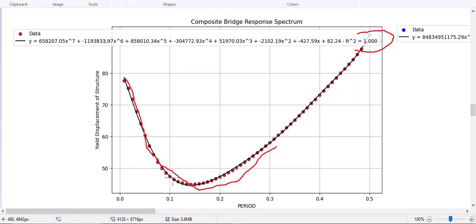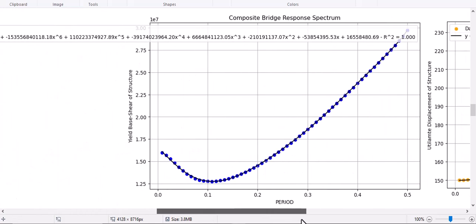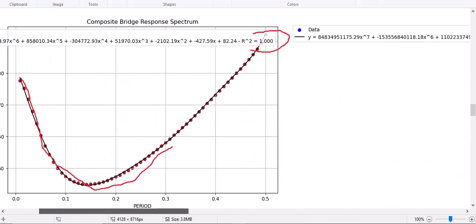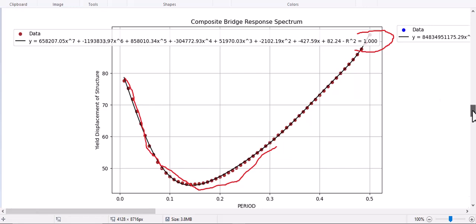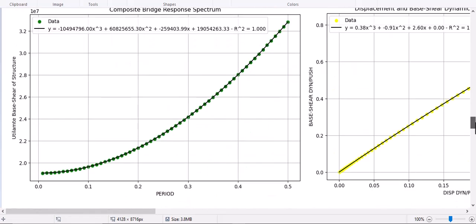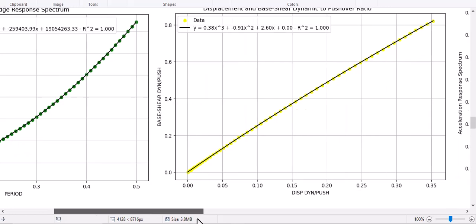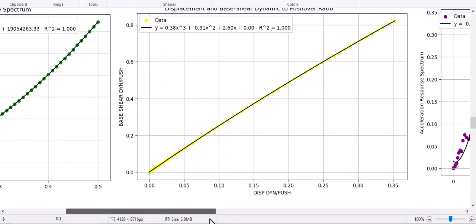And also you see guys in here, yield base shear of structures, U shape of the structures outputted data, and let's see the other, ultimate base shear. It has this shape, and also the relations between base shear dynamic divided by the pushover analysis base shear and displacement.